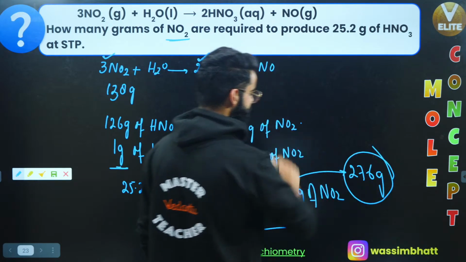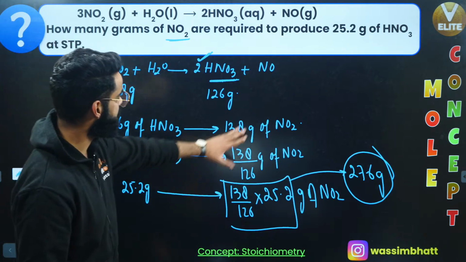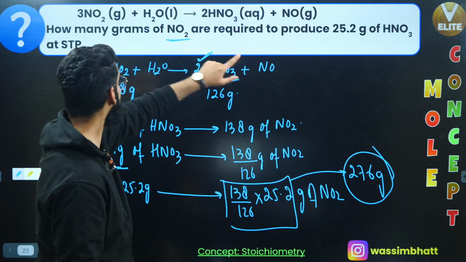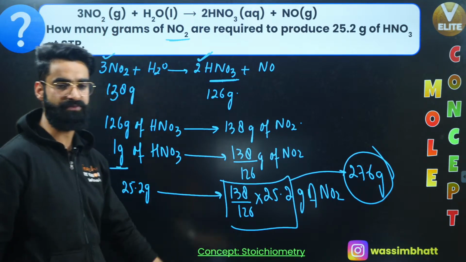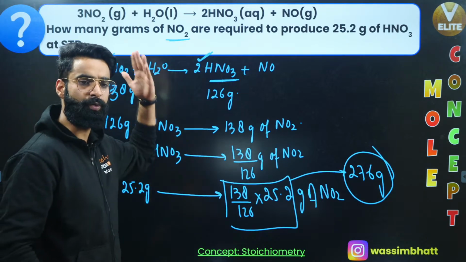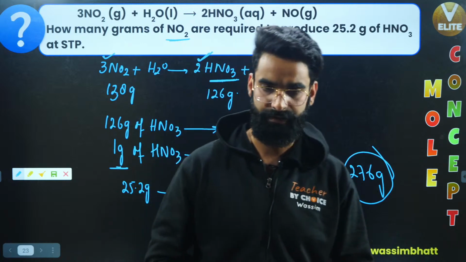So what is meant by this? I'll say something like this: 25.2 grams of HNO3 are produced from 27.6 grams of NO2, right? Or I can clearly say, in this reaction, 27.6 grams of NO2 are participating, yeah?